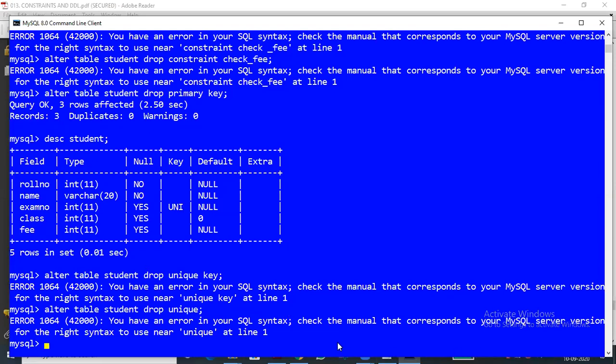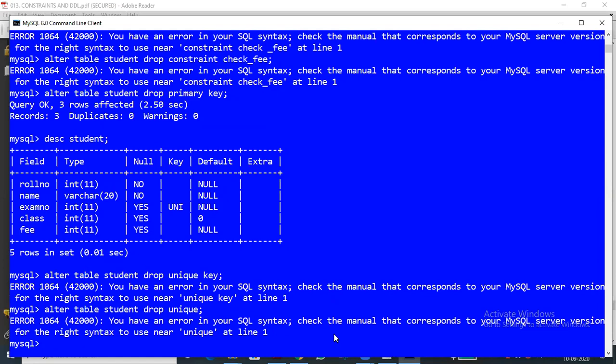Sir, maybe this method is only used for primary key, not for other keys. Maybe, but there are chances also. I have seen a way to remove the constraints. That is possible, but here it's not working. I will check it.